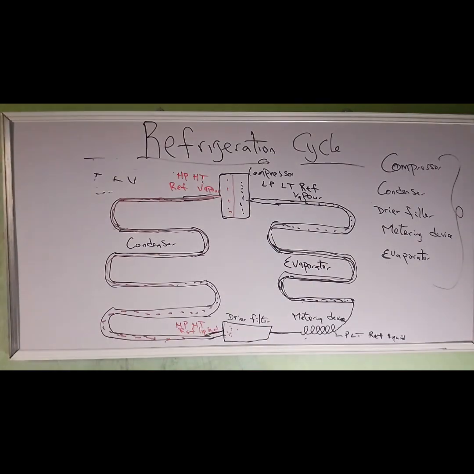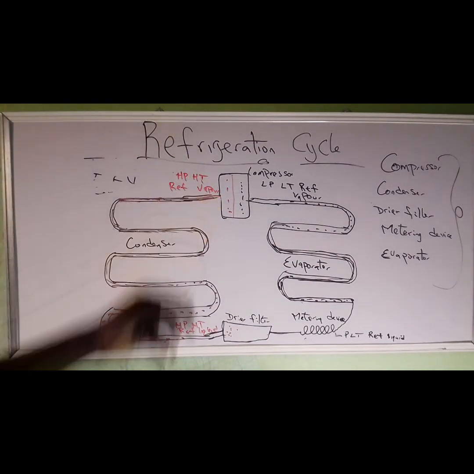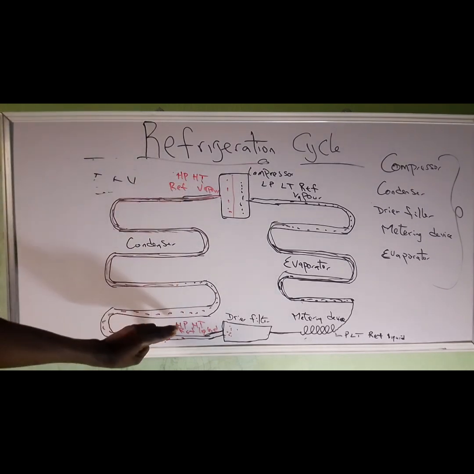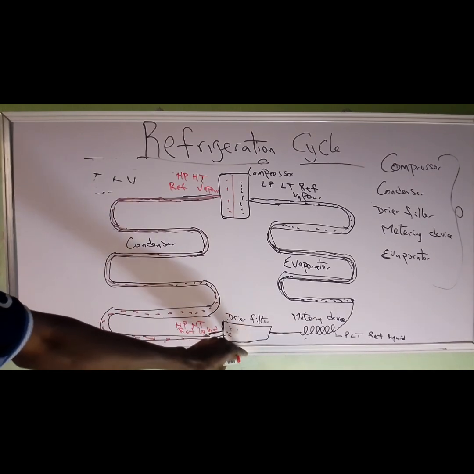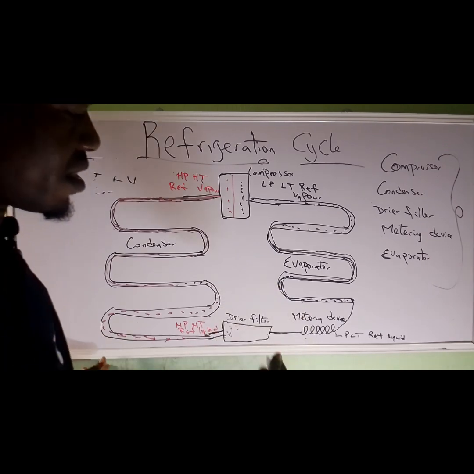This is how it works. From the compressor here, we have high pressure, high temperature refrigerant vapor. This is the condenser. It changes it to high pressure, high temperature refrigerant liquid. Then to the dry filter, which filters the dust, the unwanted air in the system, the particles, everything inside.